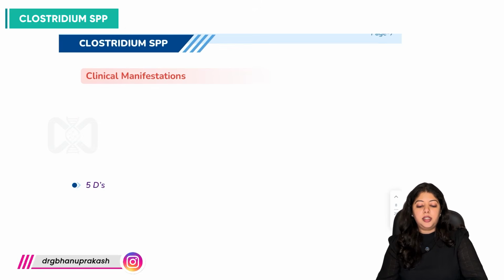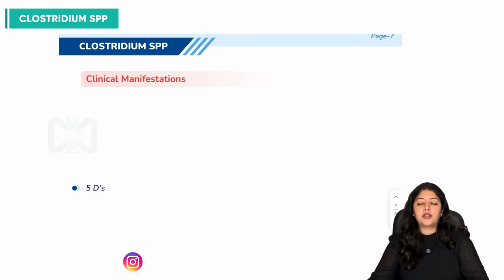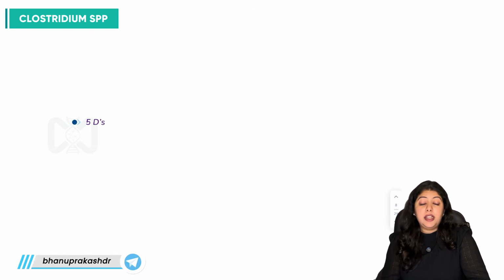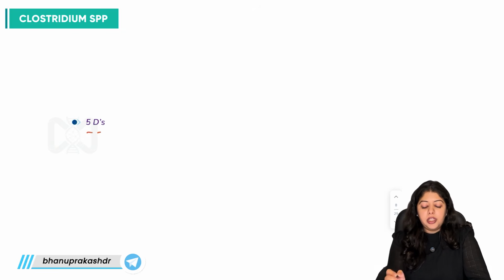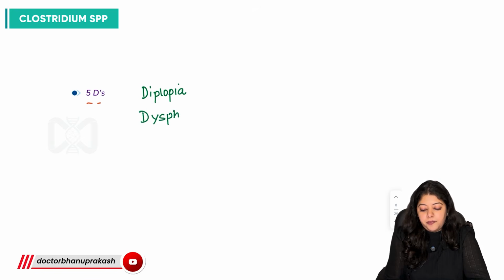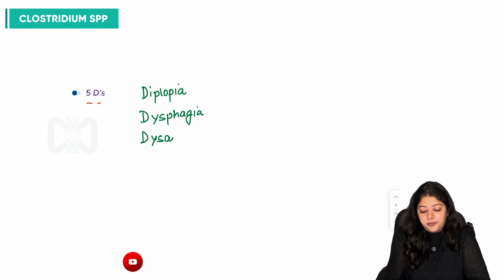Now to discuss the clinical manifestations, we should remember 5 Ds for Clostridium botulinum infection. This gets very easy. So 5 Ds, what are these 5 Ds? Patient will have firstly diplopia. Patient will also have dysphagia. Then patient will have dysarthria.